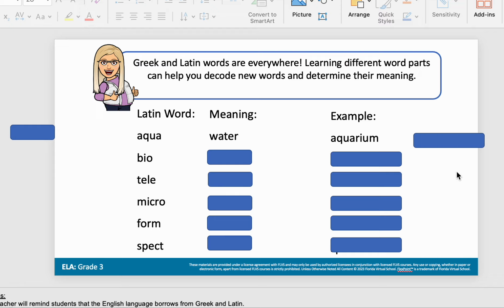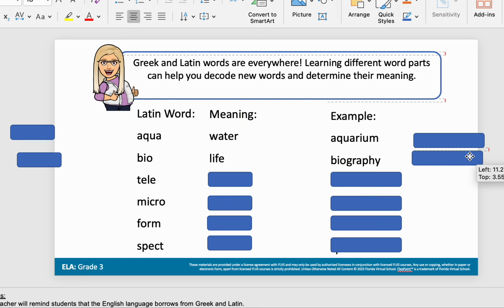Let's take a look at bio. Bio involves the word life. So if you are reading a biography, let's say of a basketball player like Kobe Bryant, then you would be reading about that person's life. So bio means life. So biography is a book about a person's life.